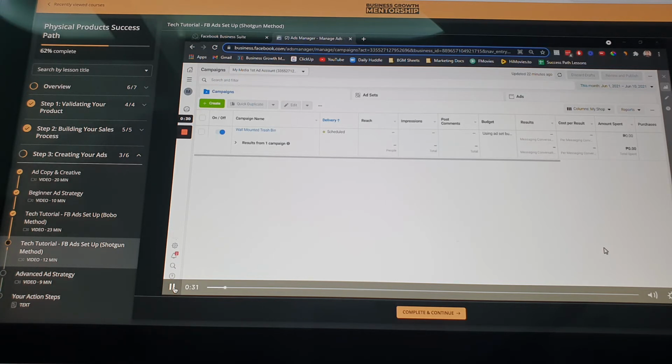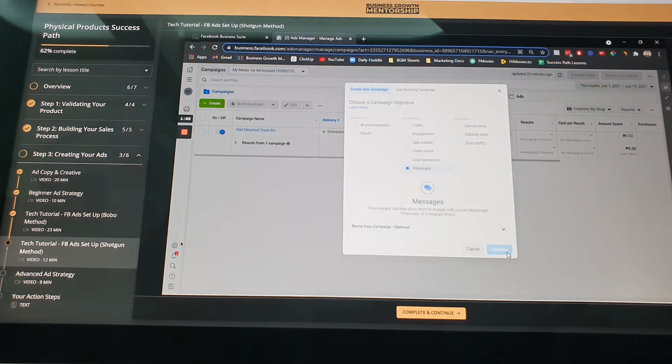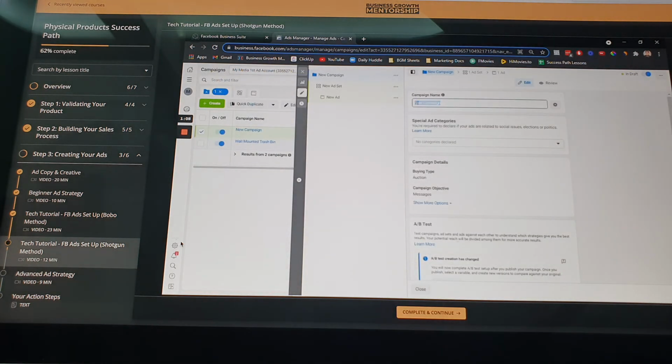It's very important that you're done with market research for this. And then aside from targeting the interest, we will also do layering of interests so we can pick who our target is. In this topic, I will show you how to do it. So here, let's create a campaign: messages, continue, and then let's use the wall mounted trash bin. And for education purposes, let's label this as shotgun.